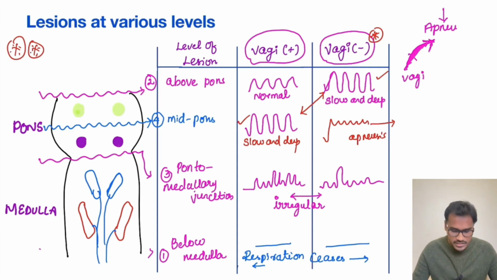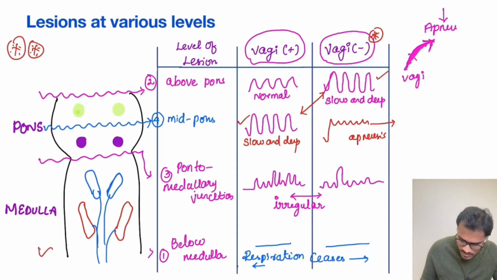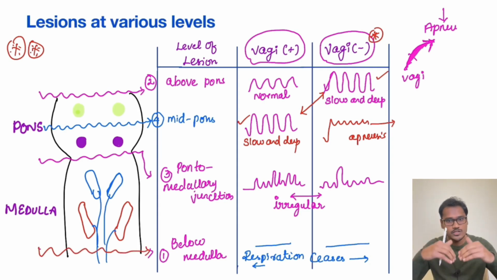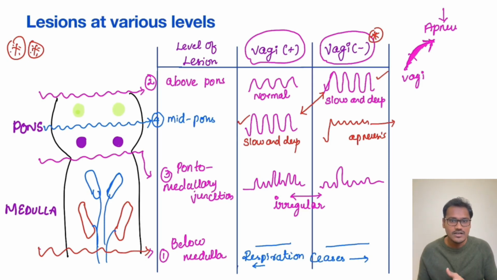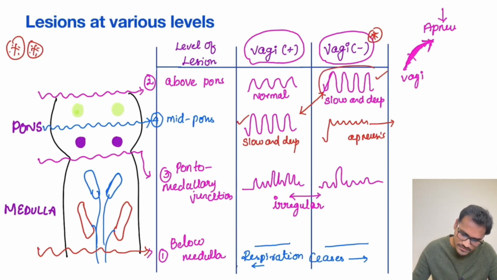So let's revise a bit one more time. Whenever I put a lesion just below all the centers, what will happen? None of the neurons can come out. So the respiration is going to cease whether the vagus is intact or not. Then when you put the lesion above the pons, all the neurons are fine, so the respiration will be normal. When the vagus is cut, the respiration will be slow and deep, because only the pneumotaxic center is controlling the apneustic center.